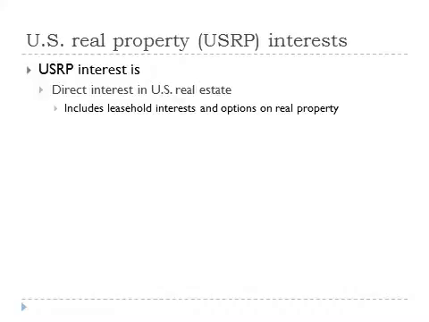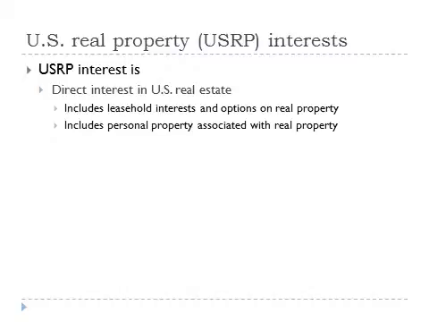Such an interest can include leasehold interests and options on real property. It can also include personal property associated with the use of real property. A U.S. real property interest also includes an interest other than as a creditor in the stock of certain domestic corporations that hold U.S. real property.